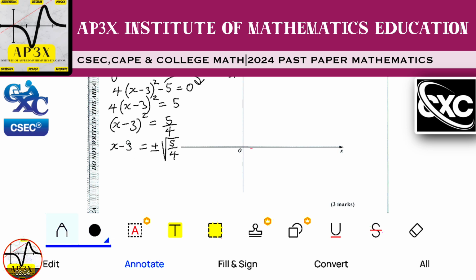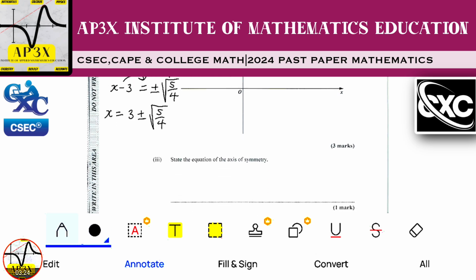Now I can add 3 to both sides, or some instructors will say transpose the negative 3. So you end up with x is equal to positive 3 plus or minus the square root of 5 over 4. Now we can go on the calculator and find the square root of 5 divided by 4. 5 divided by 4, you're going to get 1.25. And when you square root 1.25, you'll find that x is equal to 3 plus or minus 1.1.